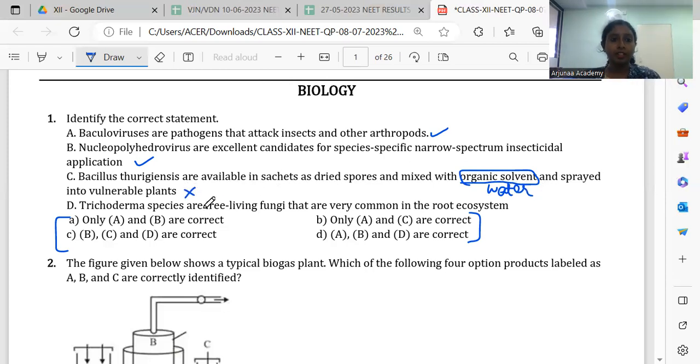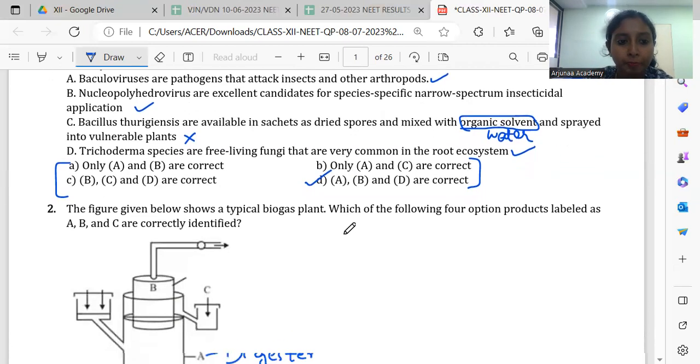Then D. Trichoderma species are free-living fungi that are very common in the root ecosystem, which is also correct. Trichoderma species are the fungal species which give resistance against root-borne pathogens. So this is also correct. So A, B, D are correct. So the answer is option D.